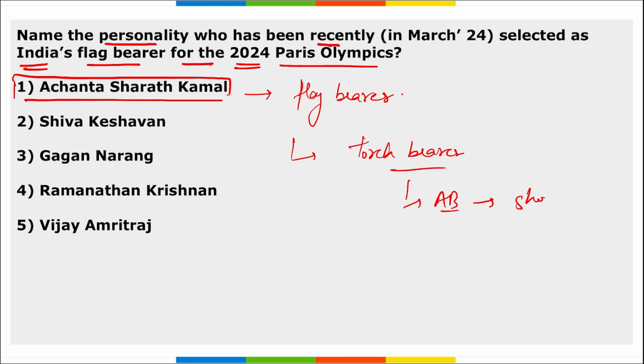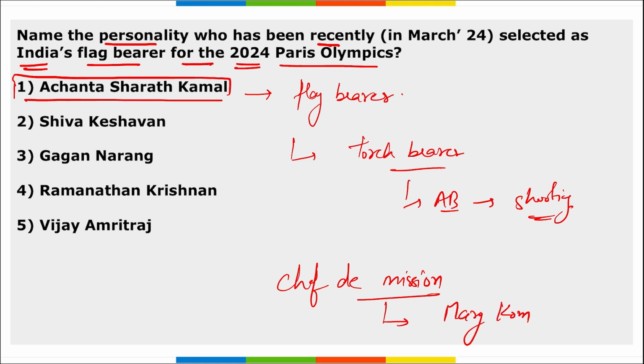He is from shooting, correct? And Achanta Sharat Kamal has been appointed as the flag bearer for the Paris Olympic Games 2024, and the torch bearer will be Abhinav Bindra. Correct? Here only, if I ask you who has been appointed as the chef de mission? Chef de mission. So, Mary Kom has been appointed as the chef de mission for the Indian Olympic contingent.